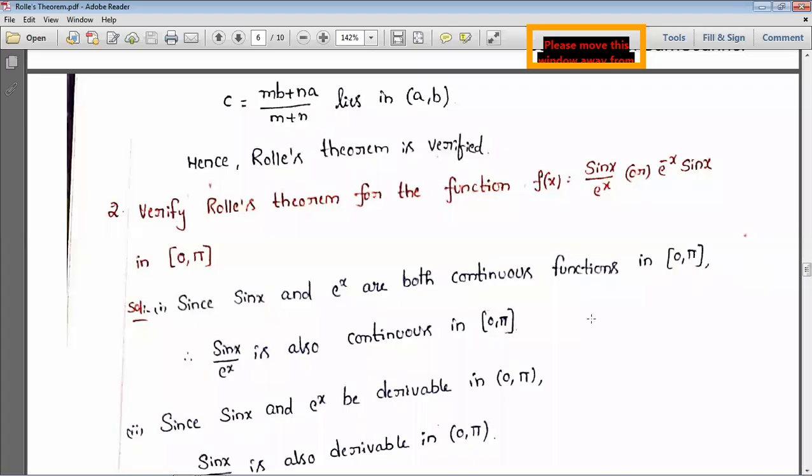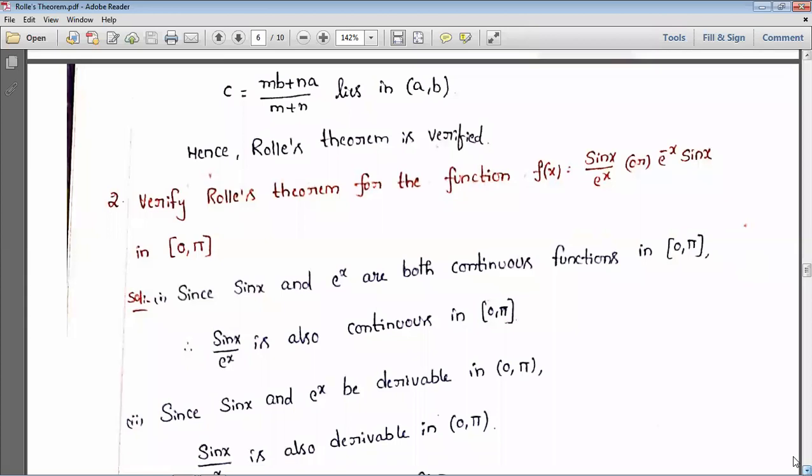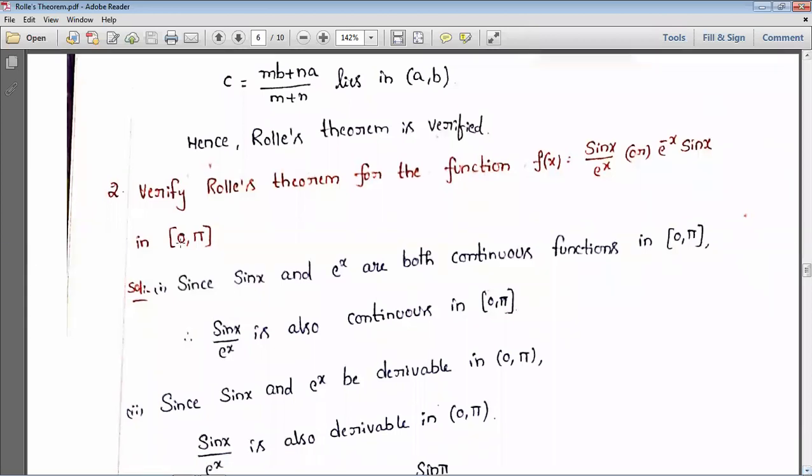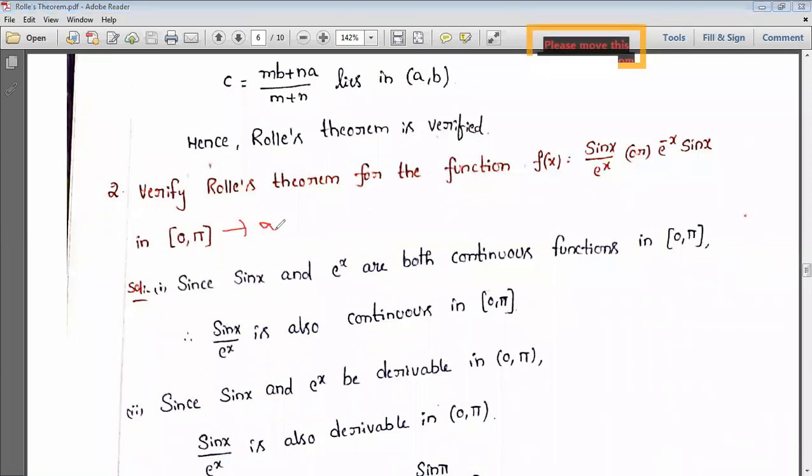Okay, so numerator they wrote e power x. Okay, e power minus x sin x or sin x by e power x. So how to see that? Here they mentioned a is equal to what? a equal to 0 and b is equal to pi. So here the interval a is equal to 0 and b is equal to pi. Now first we need to check the conditions of Rolle's theorem.